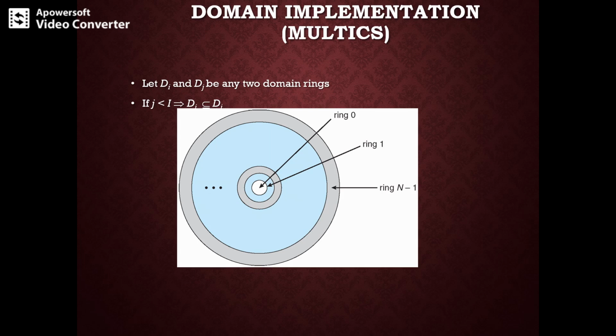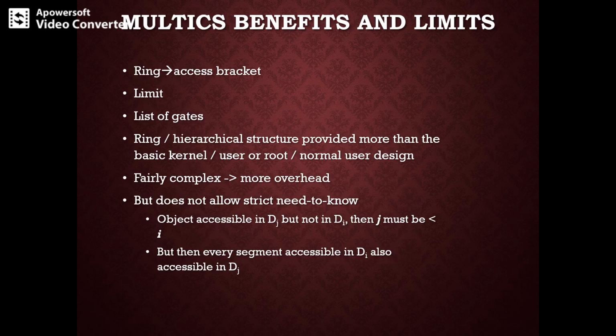If only two rings exist, this scheme is equivalent to monitor and user mode of execution. Monitor mode corresponds to D0 and user mode obviously corresponds to D1. Now to explain more about domain switching in Multics, this occurs when a process crosses from one ring to another ring by calling a procedure. In this kind of system, domain switching occurs when the process moves from one ring to another ring by calling the procedure.